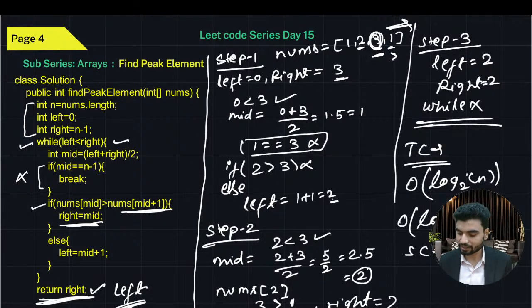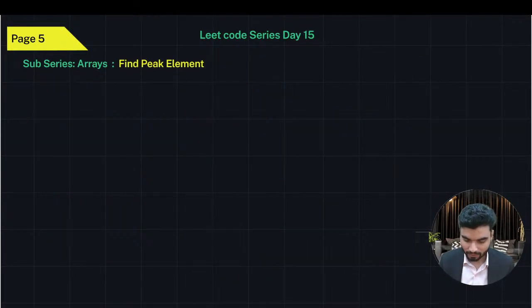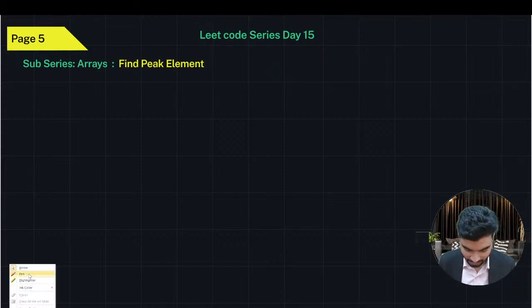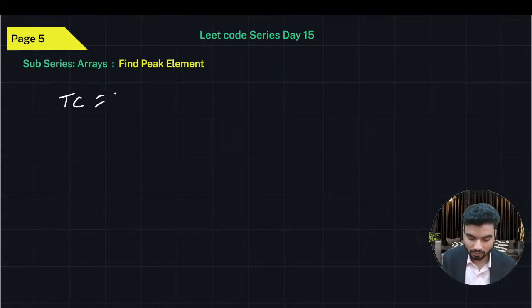Okay, actually, this part I guess is hiding. So I'm writing it somewhere else on a new page, maybe. So the time complexity TC will be what? The time complexity TC is log n, because every time the size of the input is being reduced by half, and the SC will be big O of 1.